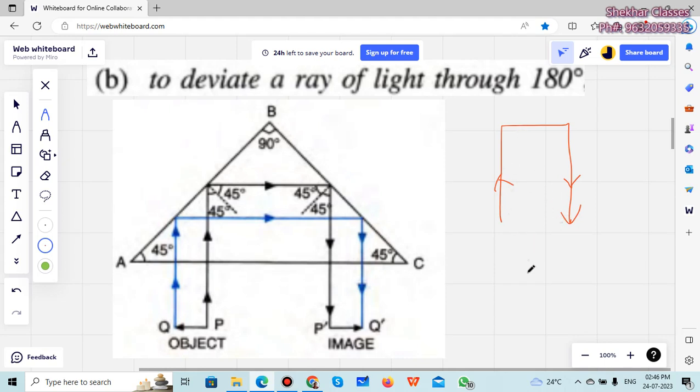Say this is going and this is coming. So what is the angle? 180 degrees, returning back. Fine. So it is making an angle of 180 degrees here. So how do we do that?